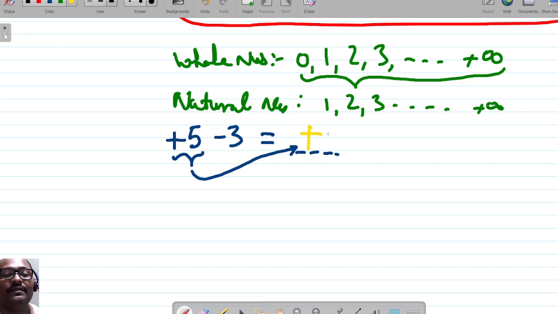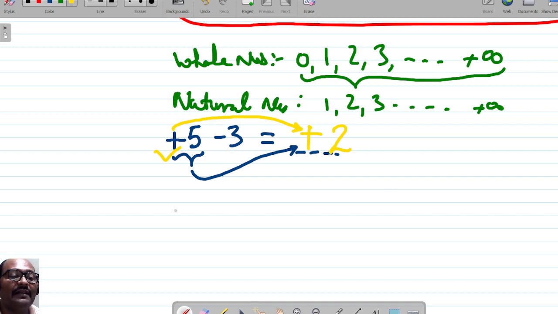And the number having the lower sign, that is here minus 3: 3 is having the negative sign and 5 is having the positive sign. That's why 3 will be subtracted from the bigger sign number, that is 5 over here. So 5 minus 3 will be 2. The answer will be 2, and will carry the sign of the bigger number, that is here plus. So plus will come to the result.